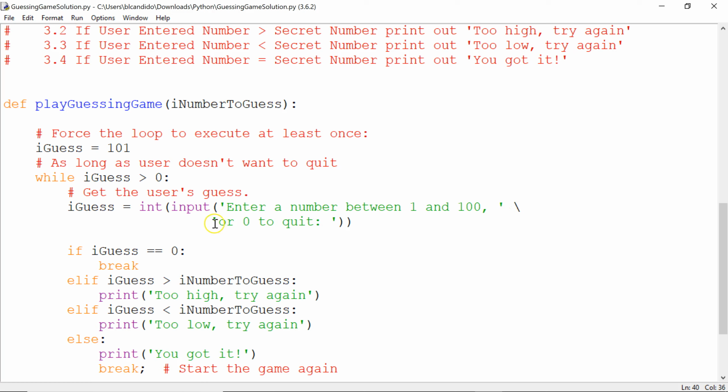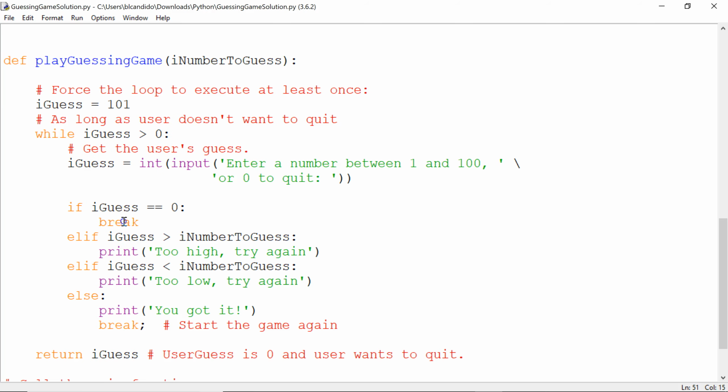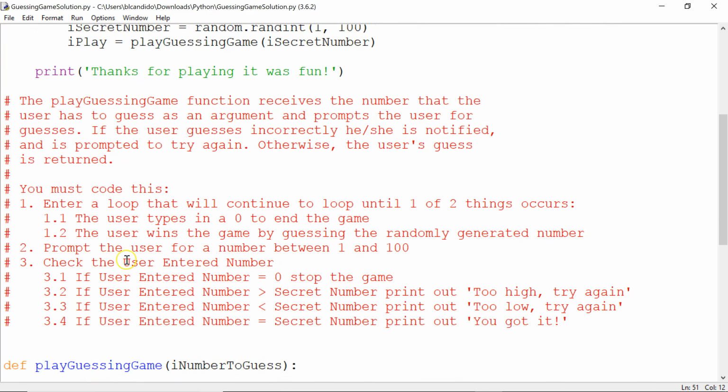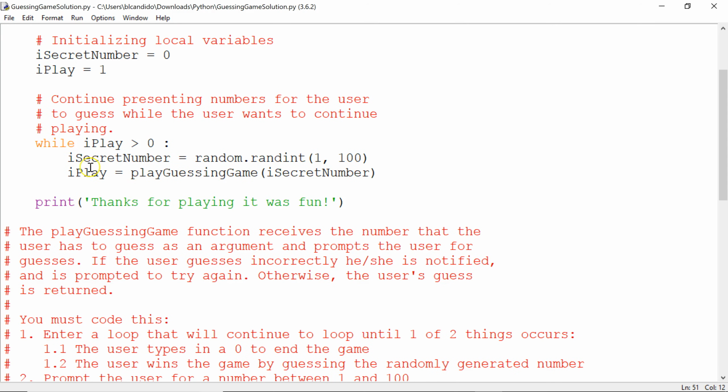Slash lets me continue the text onto another line. Notice I start the text, I end the text, slash, and then I put the quotes again. Whatever you enter, you convert to an int and put in there. If the guess equals 0, it breaks you out of the loop, and then we come back down to here, we return 0, and then we come up here, 0 is put into here, and we come back up, 0 is not greater than 0, and we stop the program.